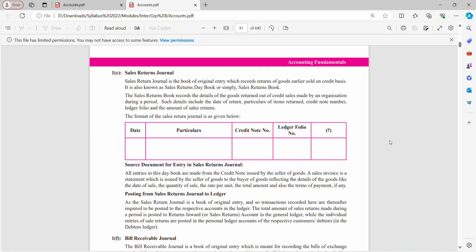Then you have the sales return and purchase return books. What are sales return and purchase return? Here you are recording your returns. Return outward means purchase return, and return inward means sales return. You record these with the help of debit note, credit note, sales invoice and purchase invoice. Okay, so that is a summary of what we studied till now.